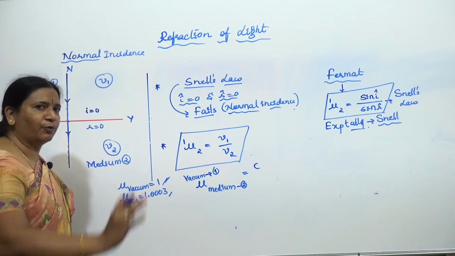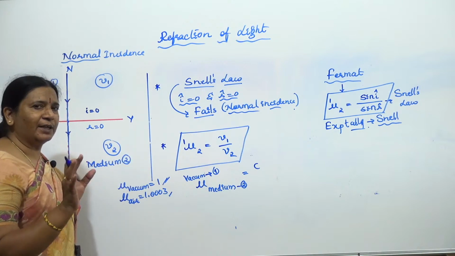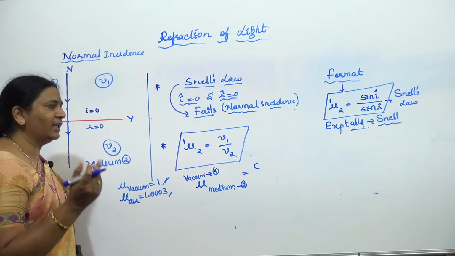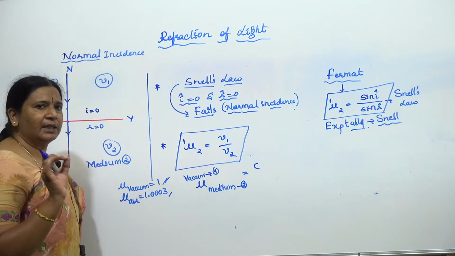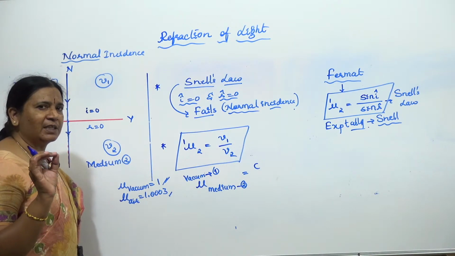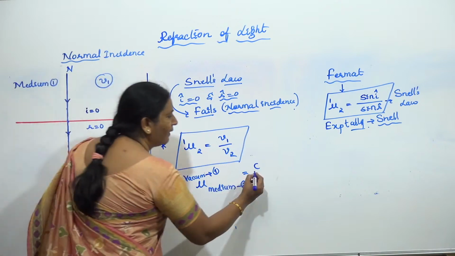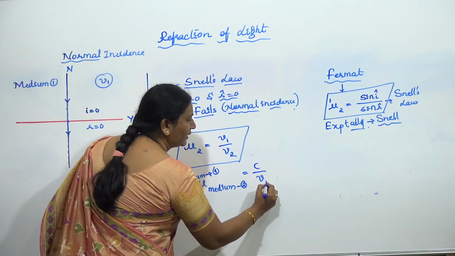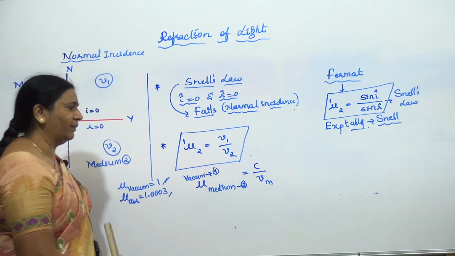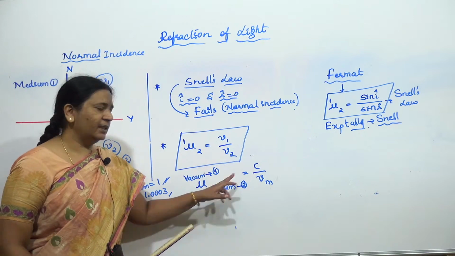How much is it? 2.9979, with some four more digits to come, times 10 to the power of 8. But we take it approximately as 3 times 10 to the power of 8 meters per second, both in vacuum as well as air. So divided by the speed of light in the medium. I can write it like this.